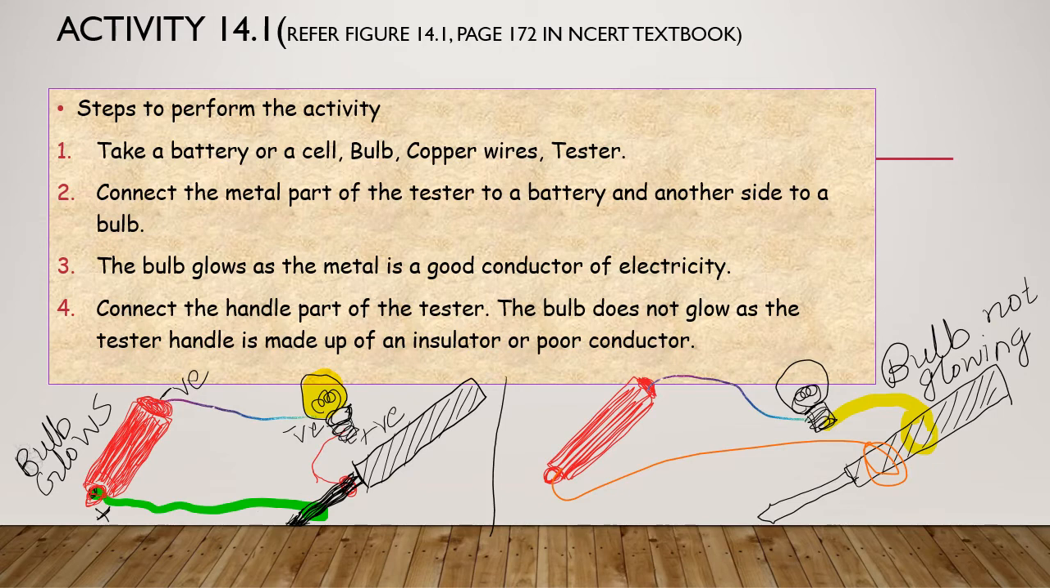So whenever you get the tester, just think it has two types of parts. One is the handle, made of rubber, and the tip part is made of metal. So the metal part is a conductor of electricity and the handle is made of rubber, which is a type of insulator. So you are going to test both sides by connecting these copper wires. Let's connect this to the metal part, so the bulb is glowing. Here on the right side, this is connected to the handle part, so the bulb is not glowing.